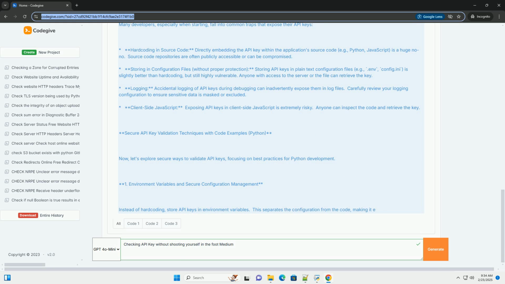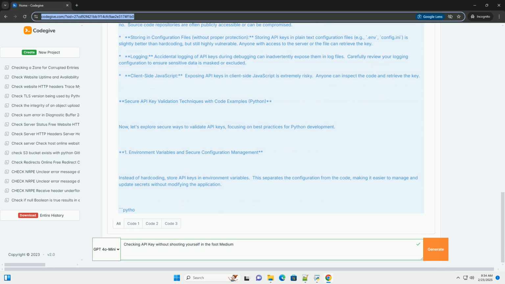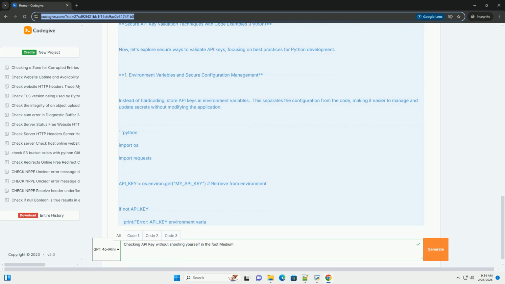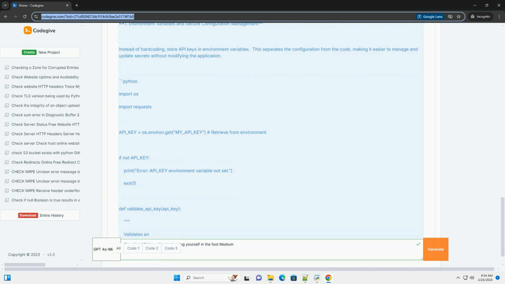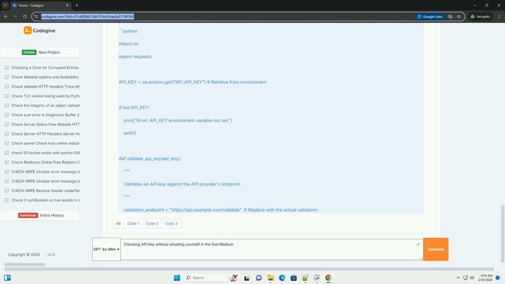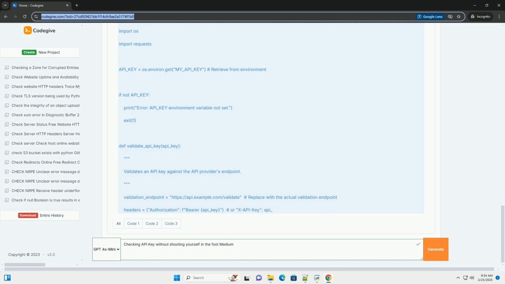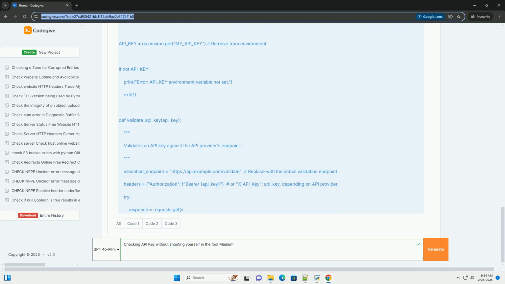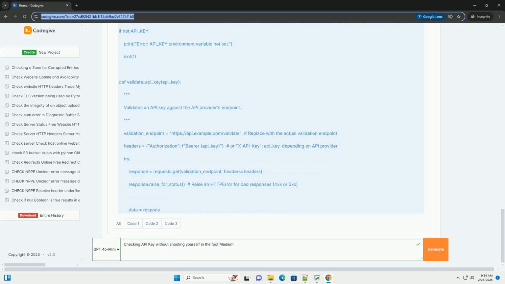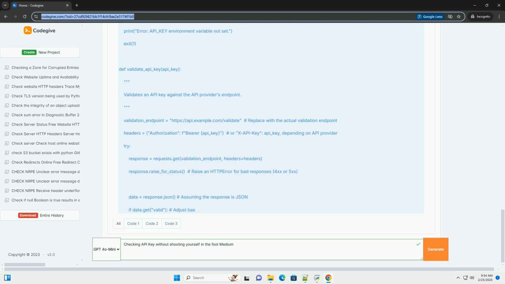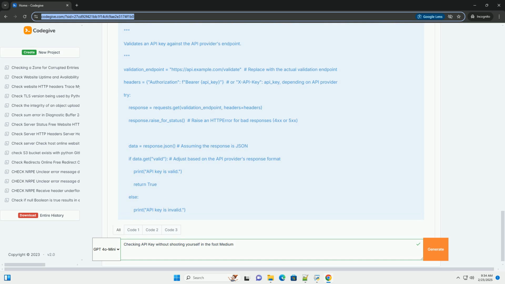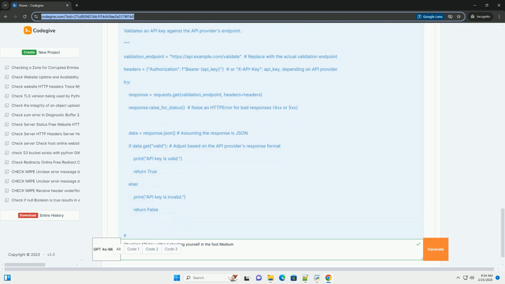Unauthorized access: attackers can use your API key to access sensitive data or perform actions on behalf of your application. Financial loss: if your API key is used for paid services, you might incur significant charges. Service disruption: a compromised API key might be revoked, leading to application downtime. Reputational damage: security breaches erode user trust and can harm your brand's reputation.